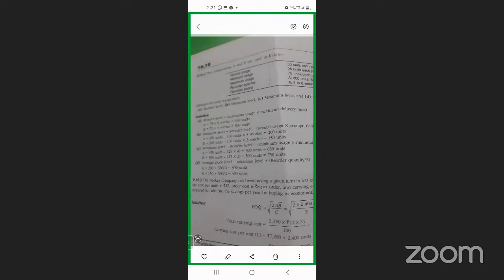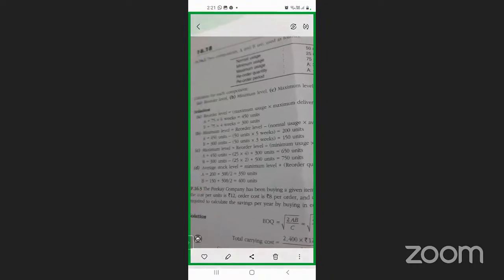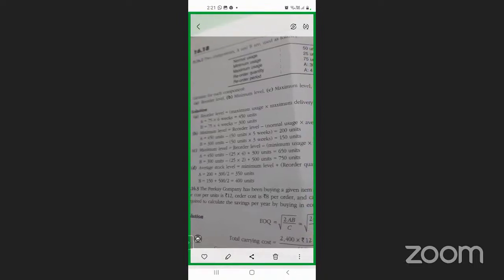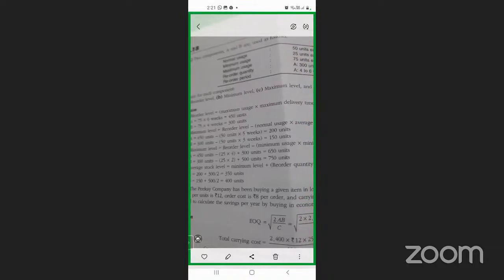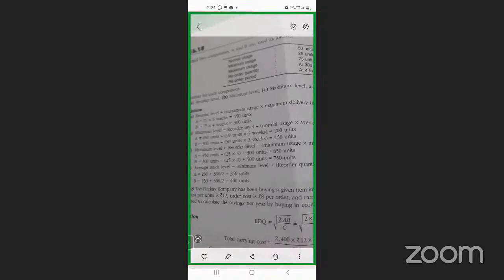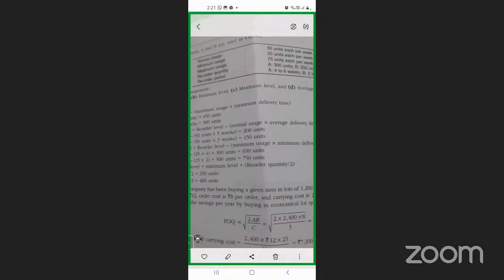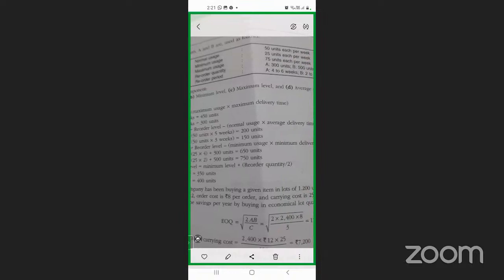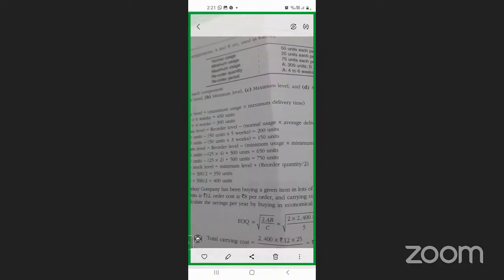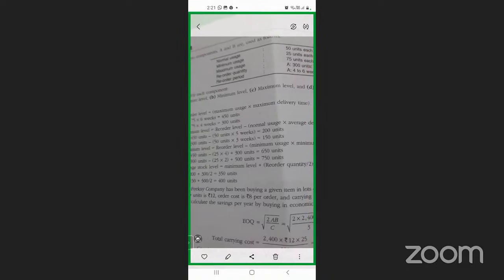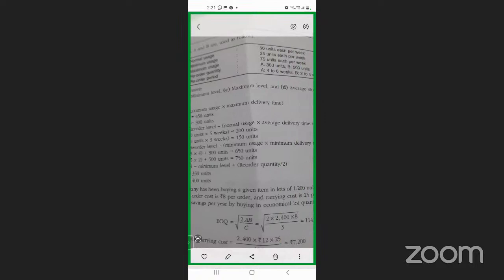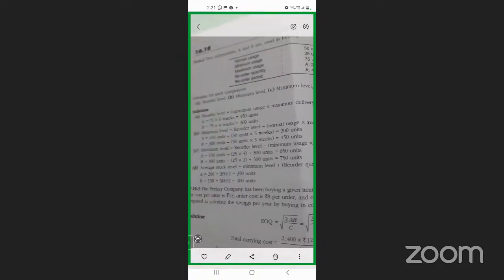Now see, what is the reorder level? Maximum usage into maximum delivery time or maximum period. He gave you normal, minimum, and maximum usage. So look at that, 75 is my maximum usage. What is the reorder period? For A it is 4 to 6 weeks: 4 is minimum, 6 is maximum, 5 is normal. So 75 into 6 weeks, for A, the reorder level is 450 units. For B, it is again 75 into 4 weeks, 300 units.